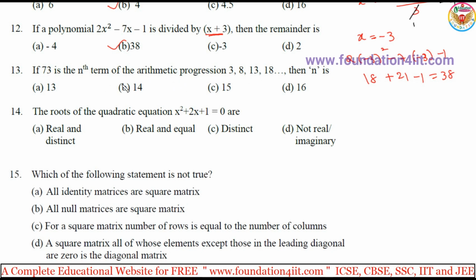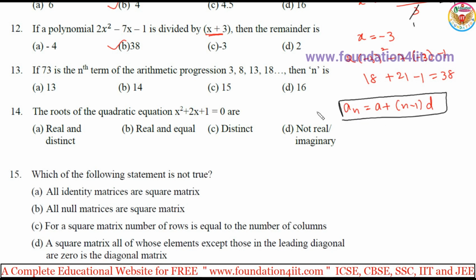And if 73 is the nth term of the arithmetic progression 3, 8, 13, 18, then find the n value. The nth term formula is a_n equals a plus n minus 1 into d, so this formula will apply. 73 is the nth term, so 73 is equal to a plus n minus 1 into d. A is the first term, 3. N we have to find out.